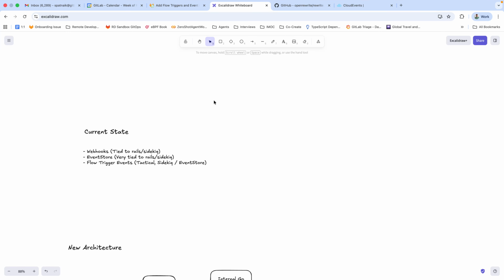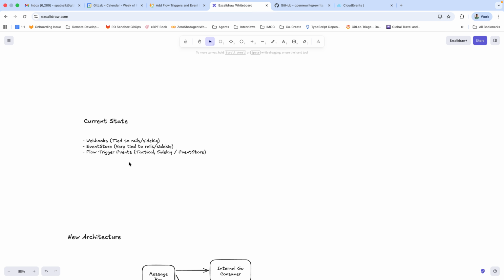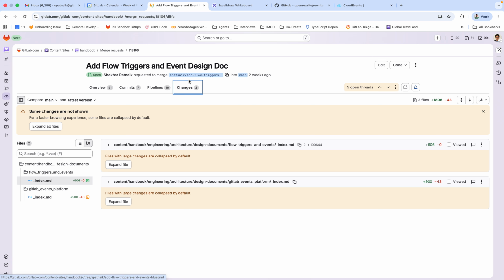Hi. So today I want to do a quick walkthrough of the event platform architecture that we've come up with. And I also wanted to show you the proof of concept that I've created based on the architecture. So very quickly, there's a lot more detail in the blueprint in the merge request that I'll link to this